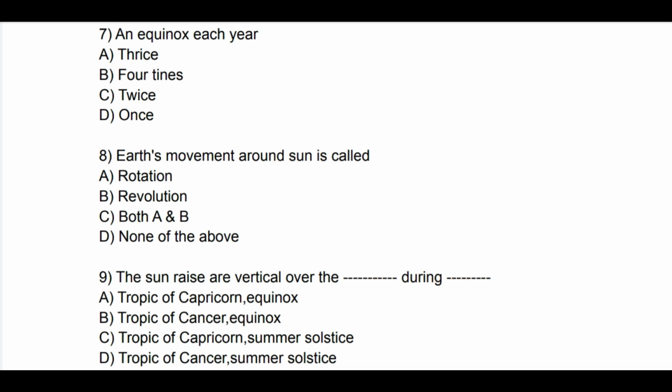Question number 9. The sun rays are vertical over the dash dash during dash. See the answer: A. Tropic of Capricorn equinox, B. Tropic of Cancer equinox, C. Tropic of Capricorn summer solstice, D. Tropic of Cancer summer solstice. So correct answer is D. Tropic of Cancer summer solstice.